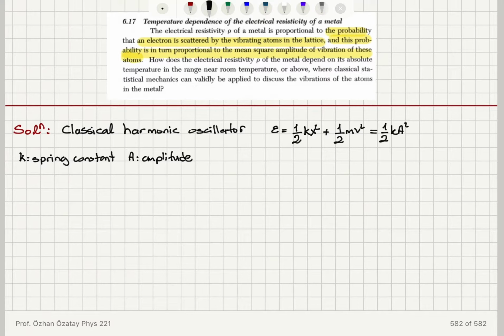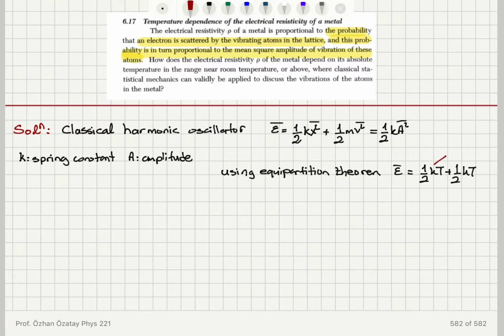So if I use the equipartition theorem, if I take the average value of these, I will find that the mean energy per oscillator will be equal to 1/2 kT plus 1/2 kT, where k is now the Boltzmann constant.